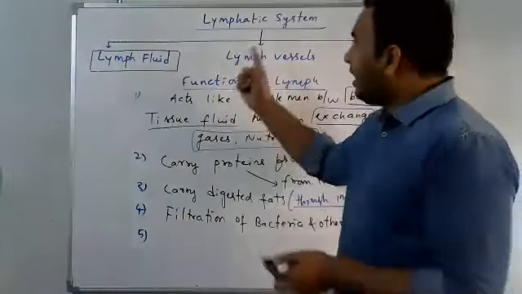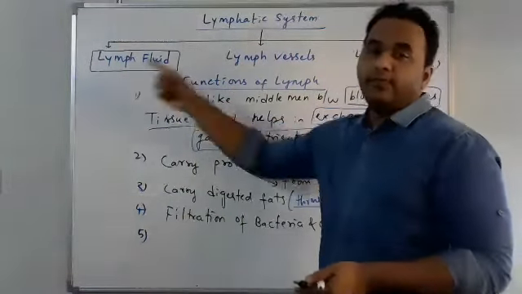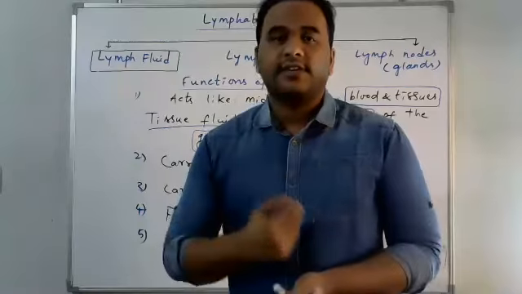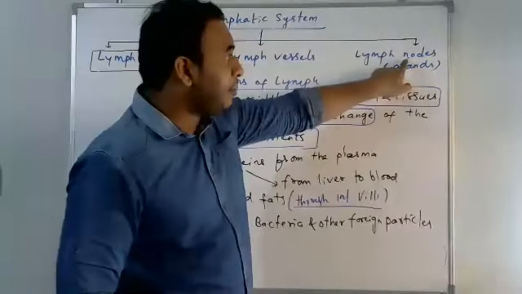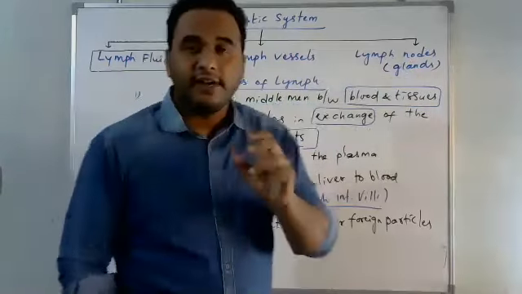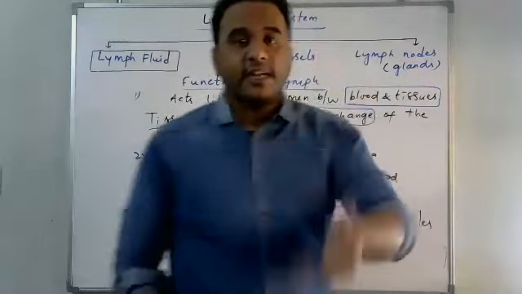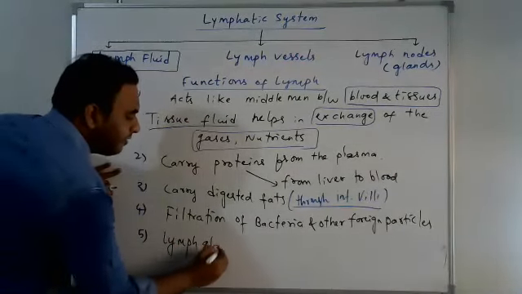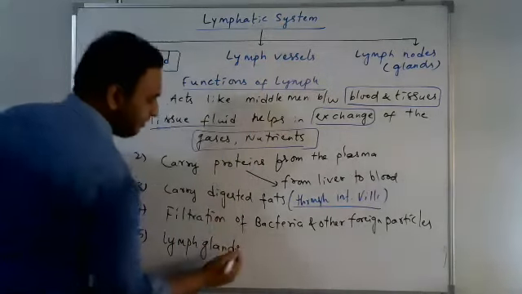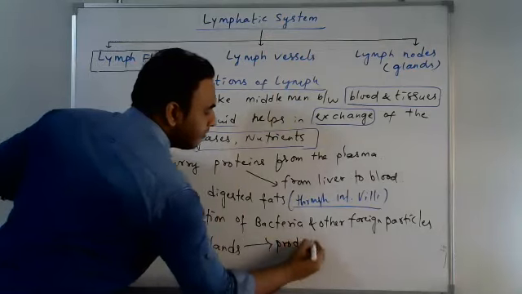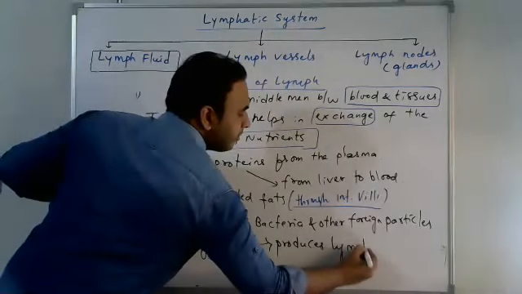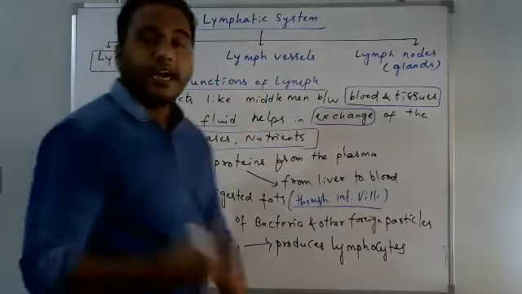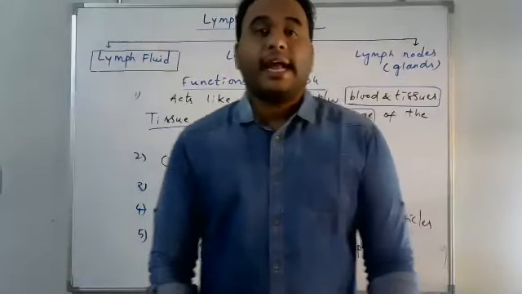And one more function. The lymphocytes belong to lymph fluid only. What are the cells present in the lymph? I told you, lymphocytes. That means the lymphocytes are produced from the lymph glands. The lymph glands of the lymphatic system produce WBC, lymphocytes, and other immune proteins called antibodies.